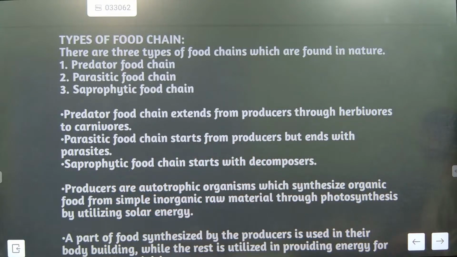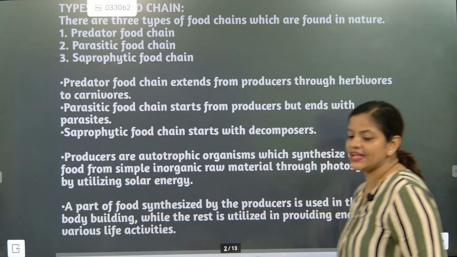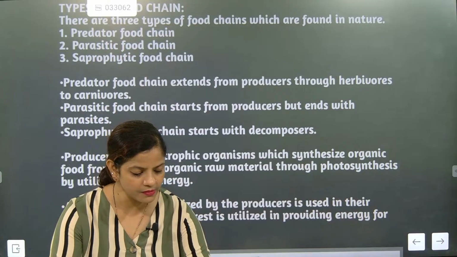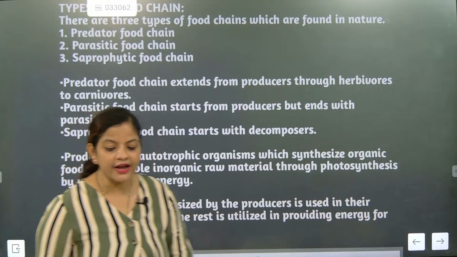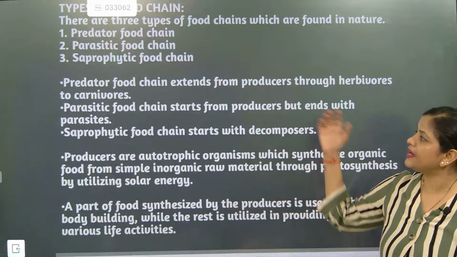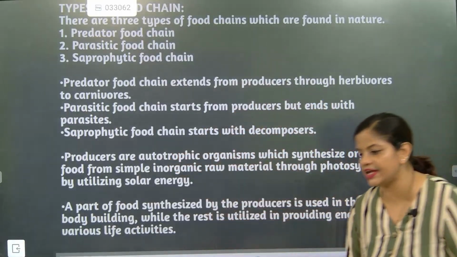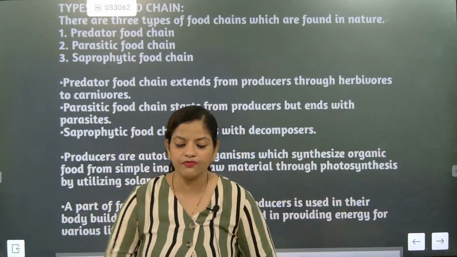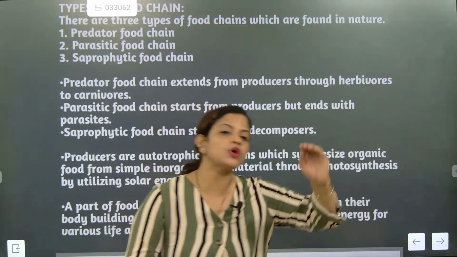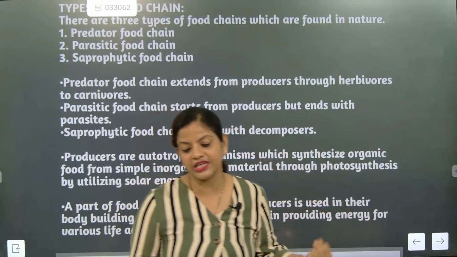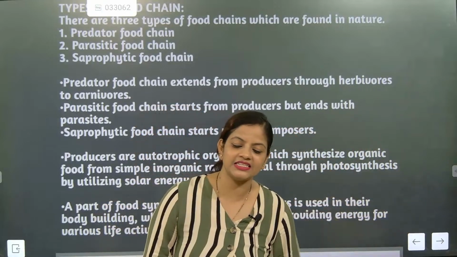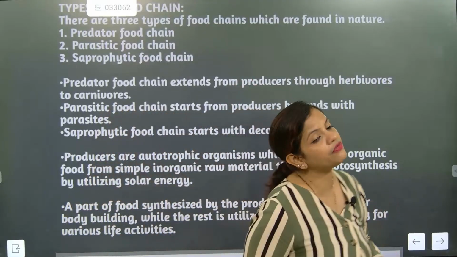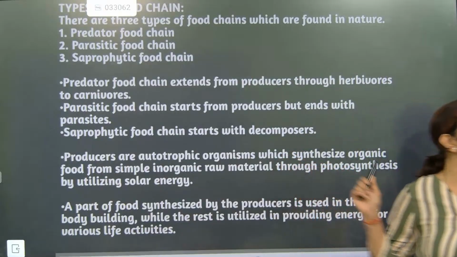Come on, write down fast about predator, parasitic and saprophytic. Children, write down as fast as possible. What all are there? Predator, parasitic and saprophytic, the three important food chains. The predator one will end in carnivores because carnivores are the ones eating them. Parasitic will end at parasites. And saprophytic is where they are only talking about decomposers.